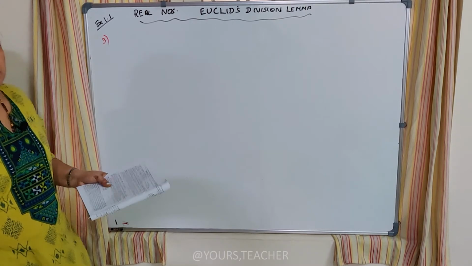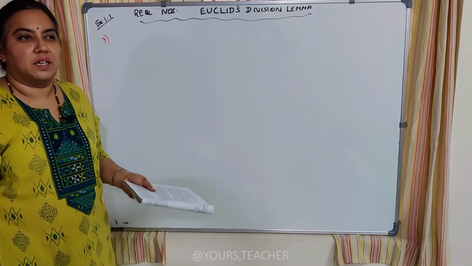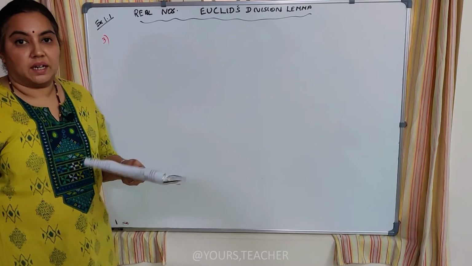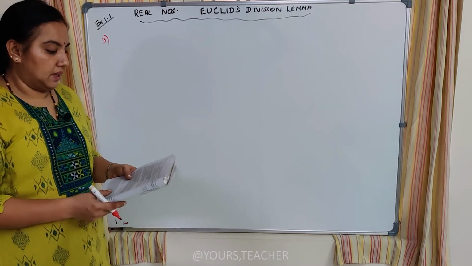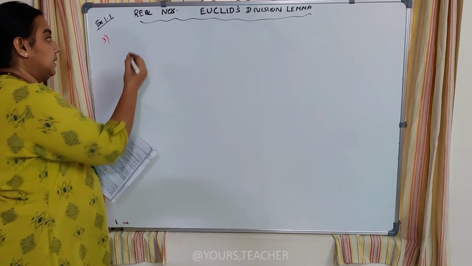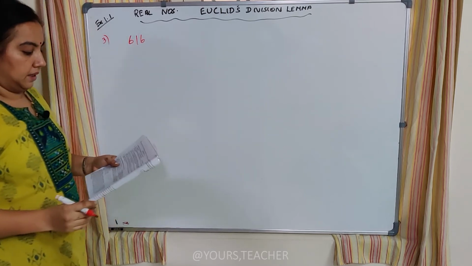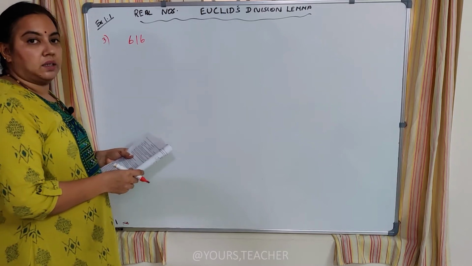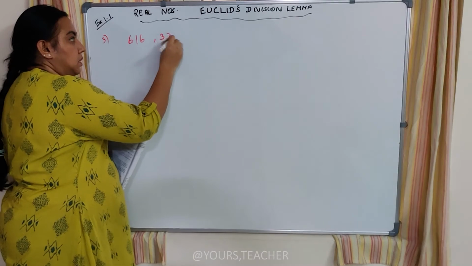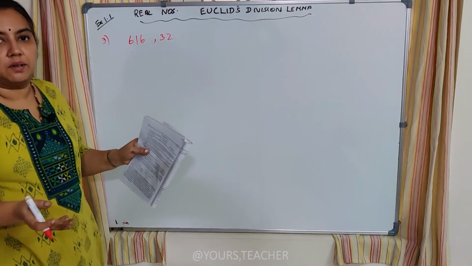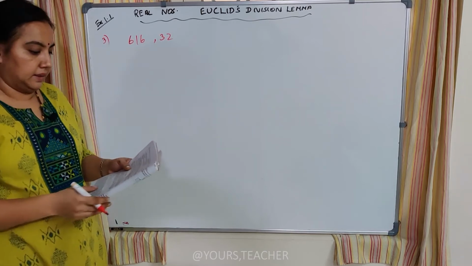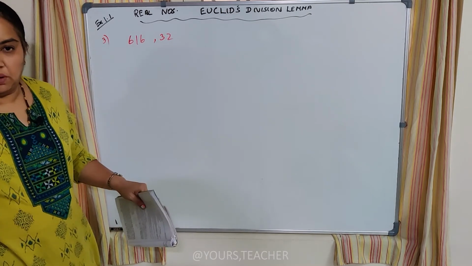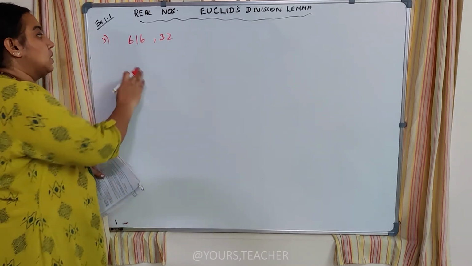Going forward to the third sum, all these years you would have been wondering why should I ever learn HCF and what is the use of LCM in my day-to-day life. Now you can read the third sum. It says that there are 616 people in a regiment or contingent, okay? And there is a band, there are 32 people. So 32 people can stand in a row of 2 rows or 3 rows, anything like that. And these 616 people also have to be accommodated within that 2 row or 3 row or 4 row, however it is possible. So what should we find?